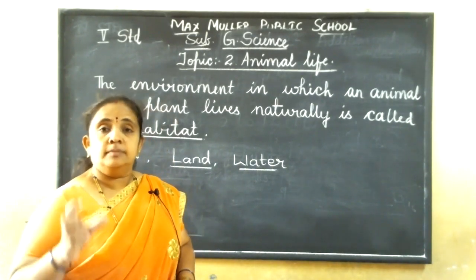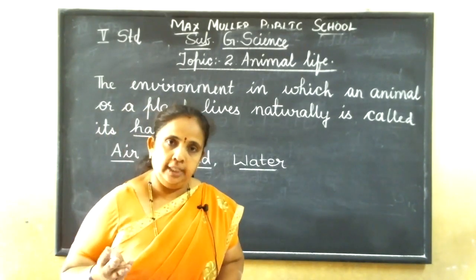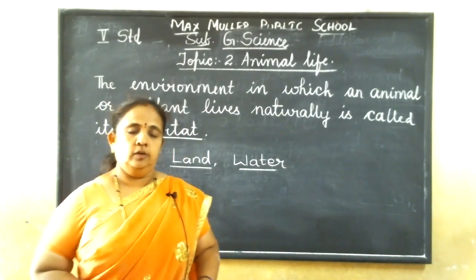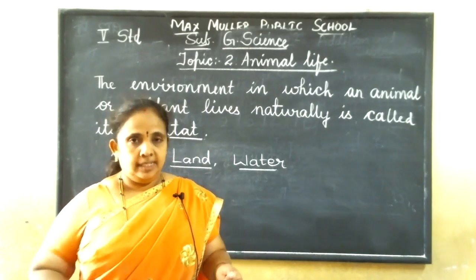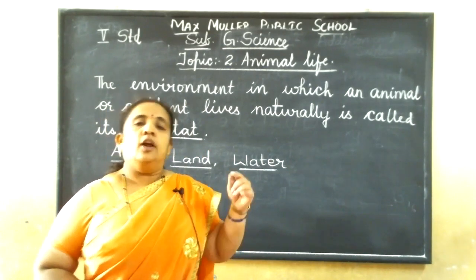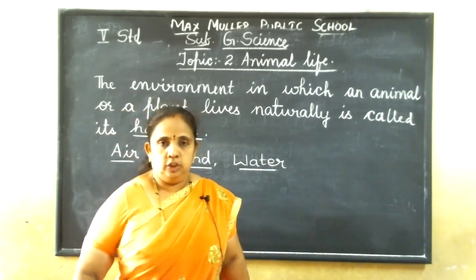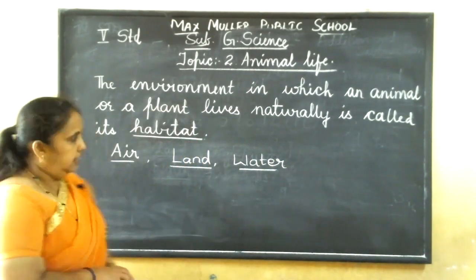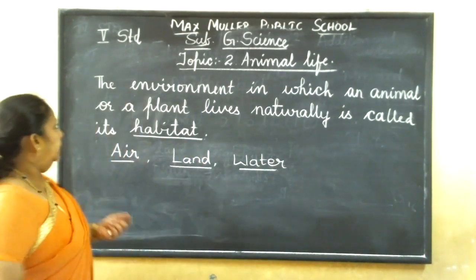So that adjustment, what the animal does, it might be in the form of their body coverings, the breathing organs, feeding habits, again and again I'm repeating that only. All these adjustments, what the animal does, or what nature has given those animals in order to survive in that environment, is called adaptation. Understood? So adaptation is change in an animal that gives advantage for survival in the environment.